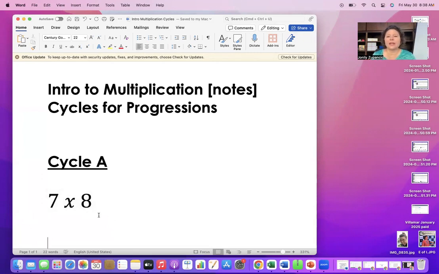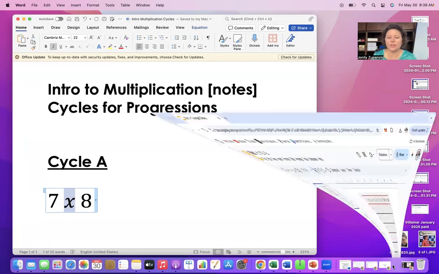So 7 times 8 is very purposeful, very intentional. And 7 times 8 is also very important at the 10th grade level and just as important at the first grade level. Now, at the first grade level, we may not call it 7 times 8, because multiplication is rectangle. We may ask students early on, but again, same numbers, same cycle, same idea. Just like our 10th grade students may still struggle with single digit multiplication facts, all of the pieces of the cycle are important for many grade levels.